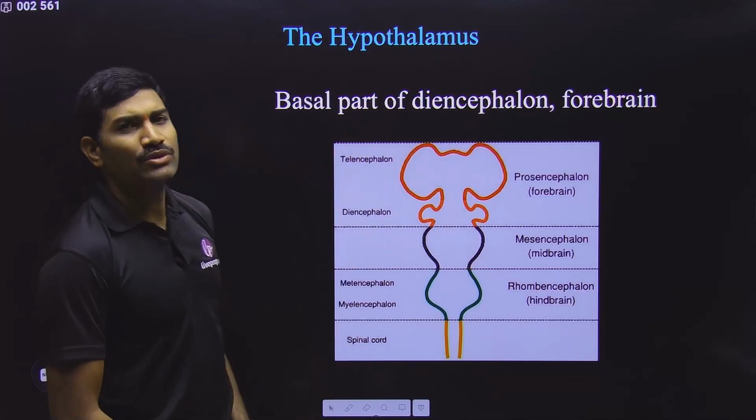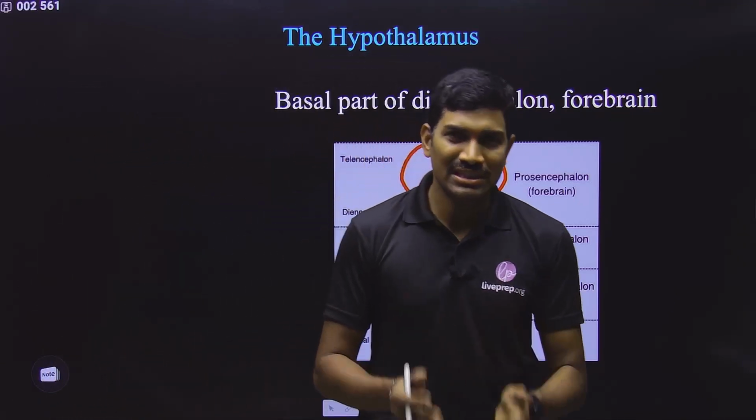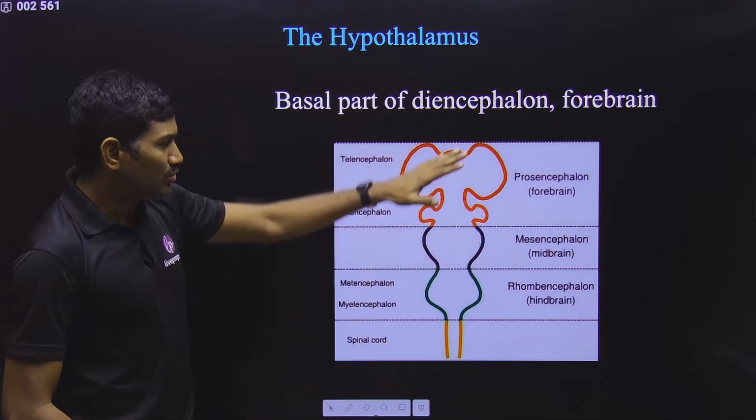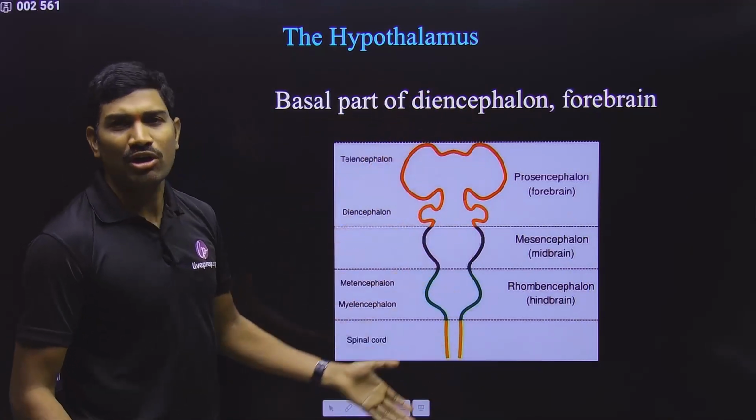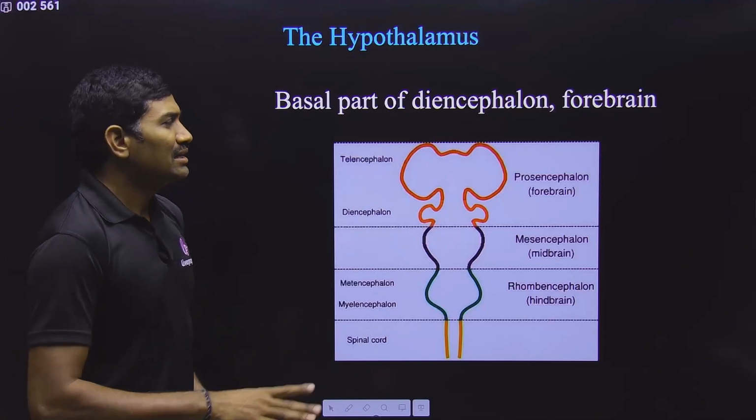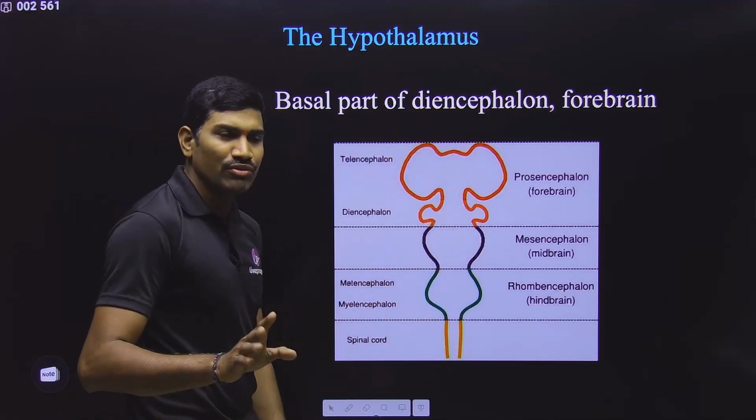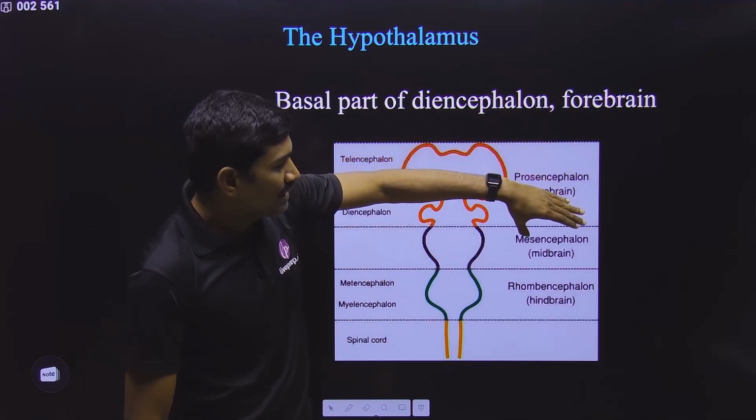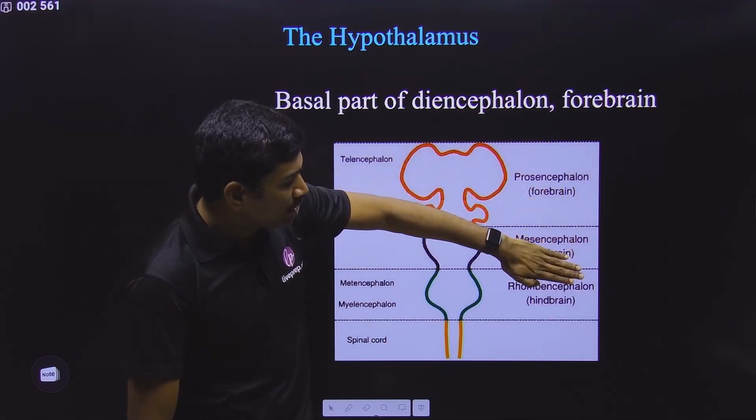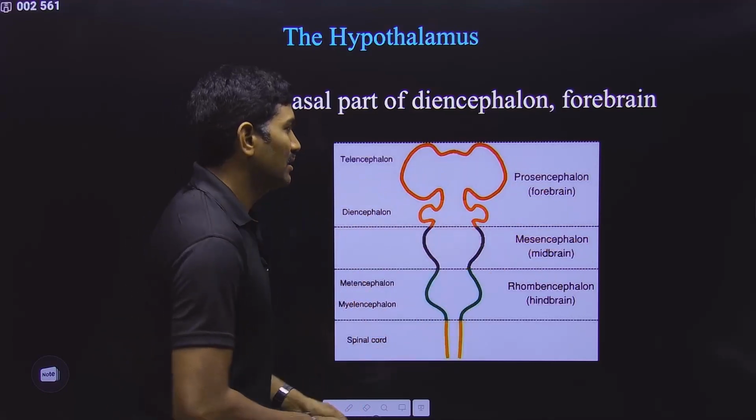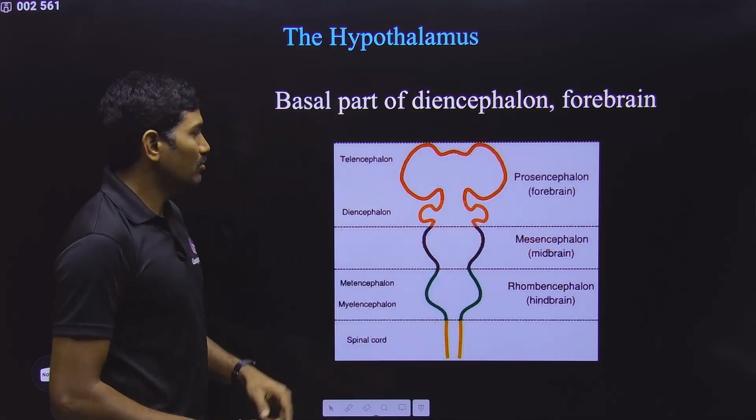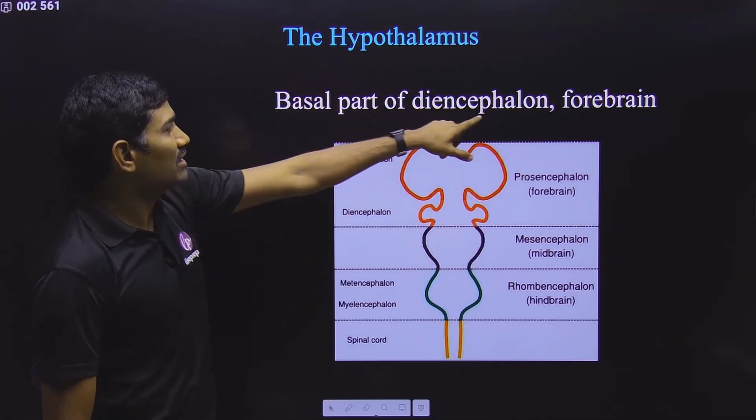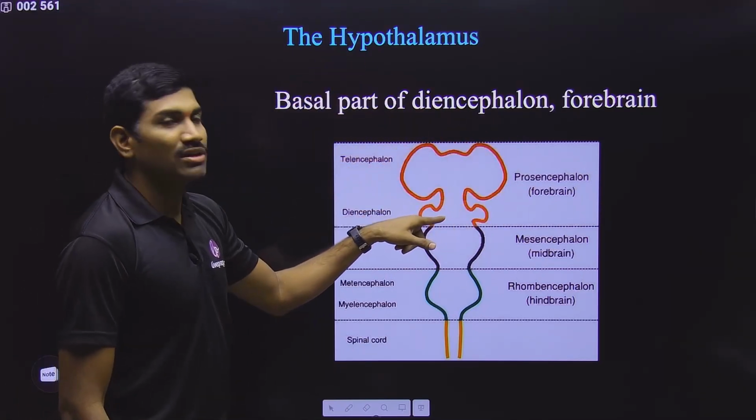First, let us see about the hypothalamus, and already in neural coordination we studied that the hypothalamus is part of the forebrain. Yes or no? Here, with respect to the brain, they have not mentioned it, so I did not explain much. Simply understand this. With respect to the brain, generally we talk about prosencephalon called forebrain, mesencephalon called midbrain, and rhombencephalon called hindbrain. Within the prosencephalon, two parts are there, telencephalon and diencephalon. And here they are using the name diencephalon, which is part of the forebrain.